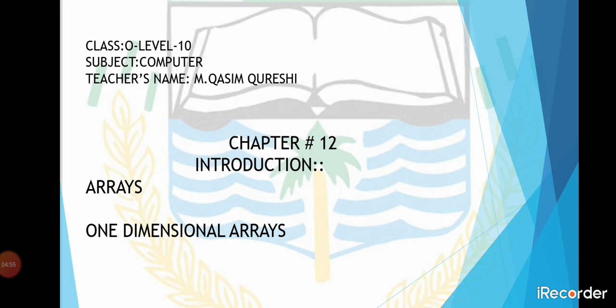Now, one-dimensional arrays. In order to use one-dimensional arrays in a computer program, you need to consider what the array is going to be used for, so it can be given a meaningful name. If you enter marks, the array name is marks. If you enter addresses, the variable name is address. If you enter total marks, the name should also be meaningful.